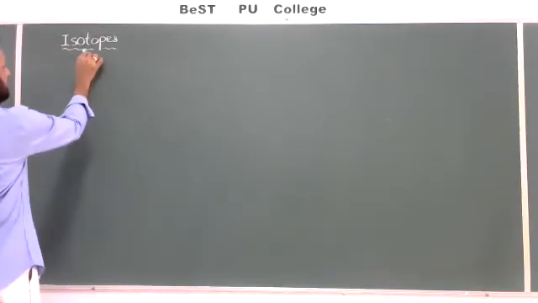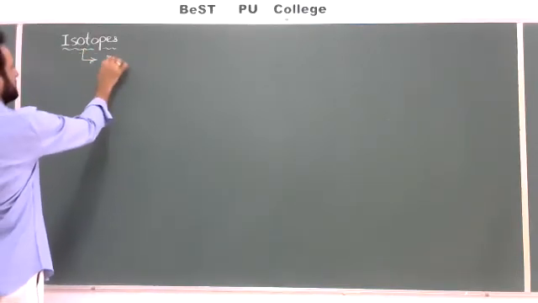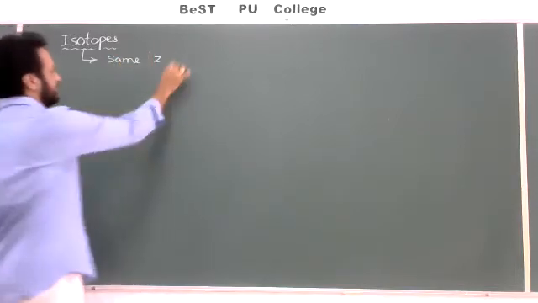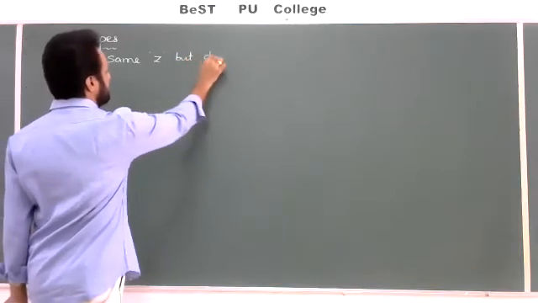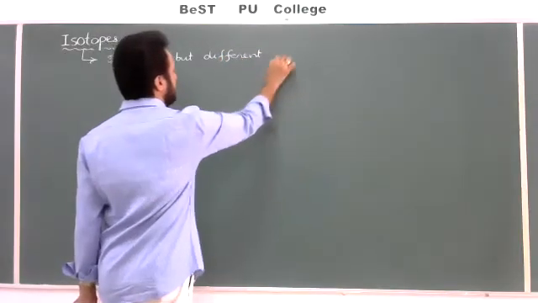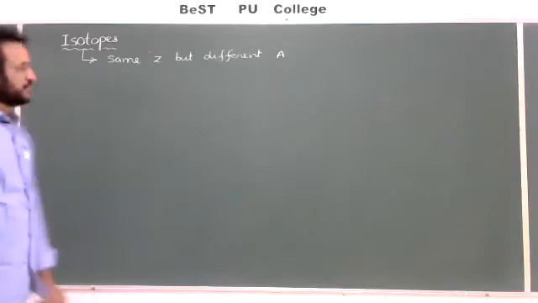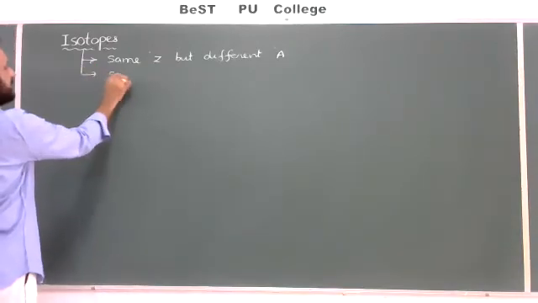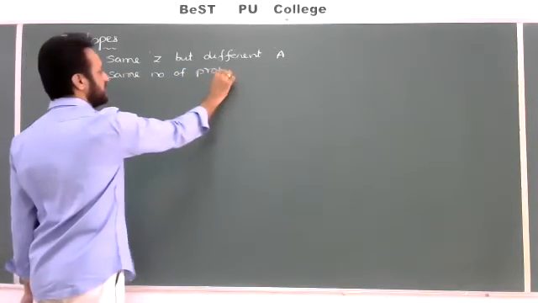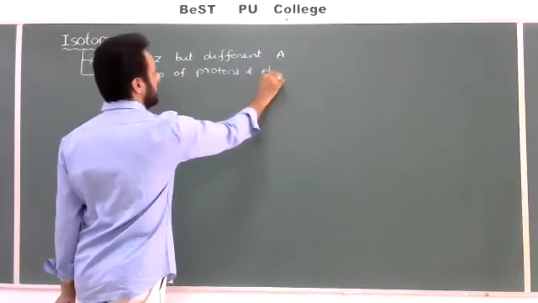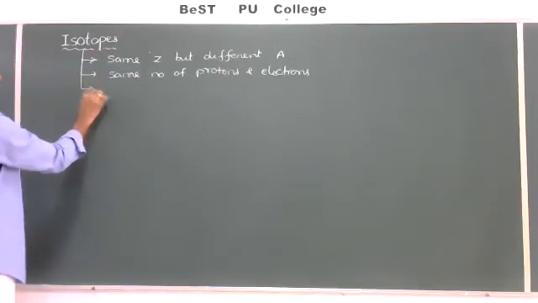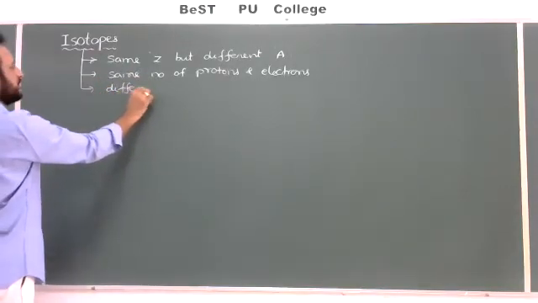So isotopes are atoms which have the same atomic number, Z the same, but a different mass number. Same atomic number but different mass number are called isotopes. They have the same number of protons and also electrons. The number of protons and number of electrons are equal in all the isotopes, but they have a different number of neutrons.